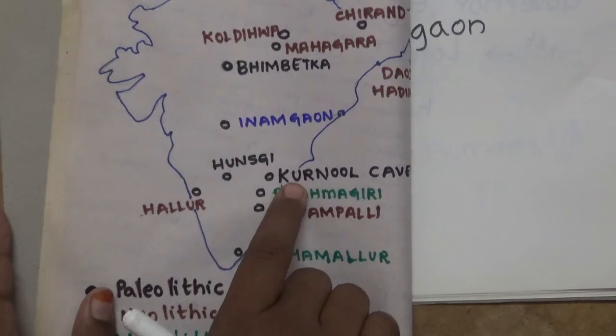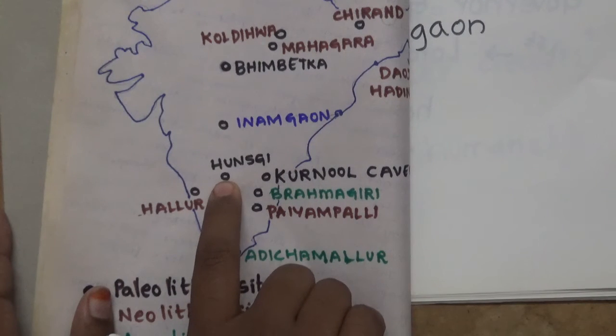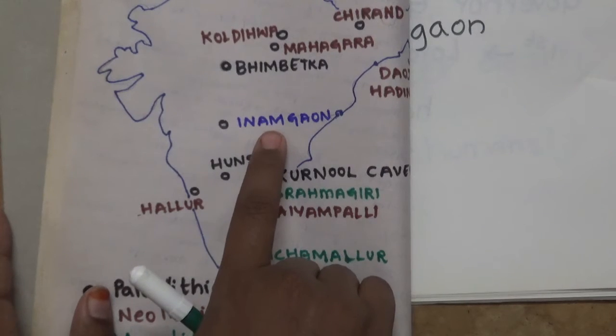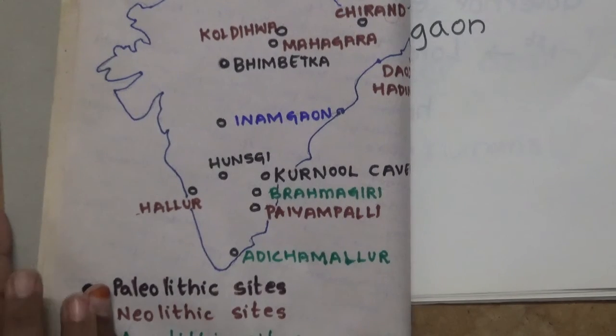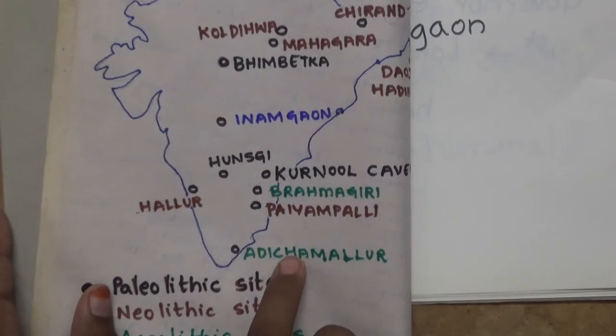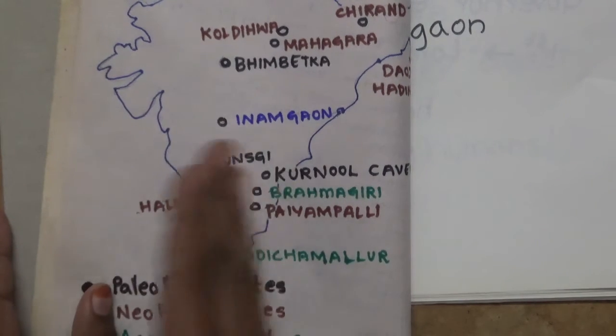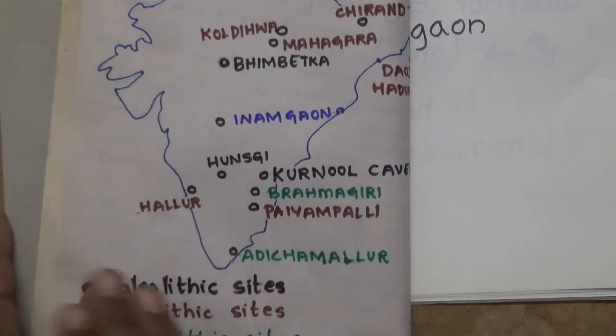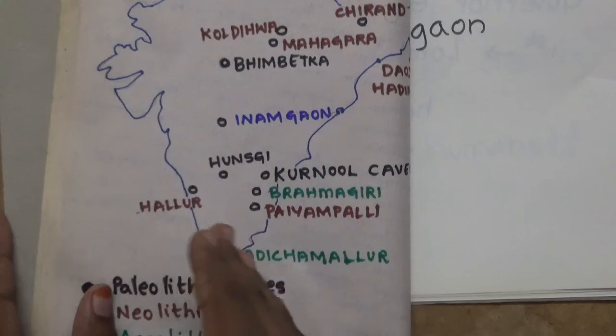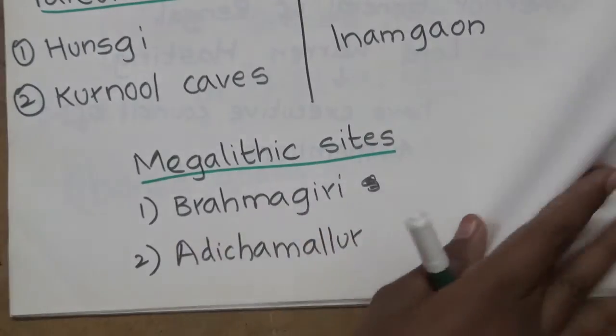What are these Kurnool caves and Hunsi? These are Paleolithic sites. Inamgaon is the early village. Brahmagiri and Adi Chamalur are megalithic sites. Don't confuse microlithic and megalithic. Microlithic is Mesolithic; megalithic is used to indicate a burial site. And next,